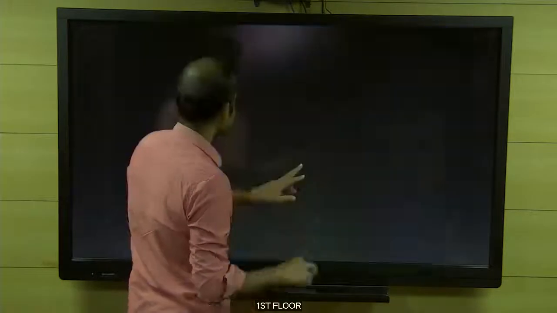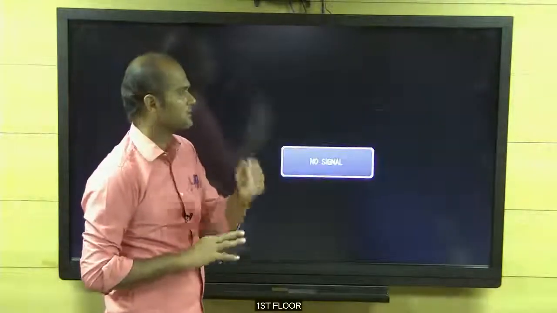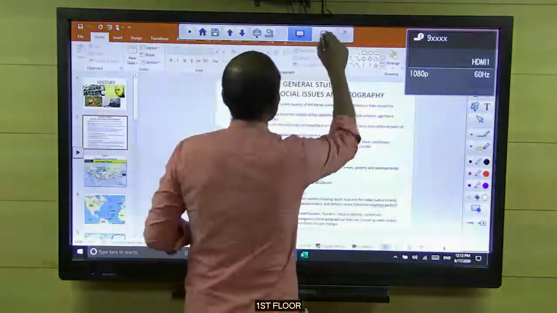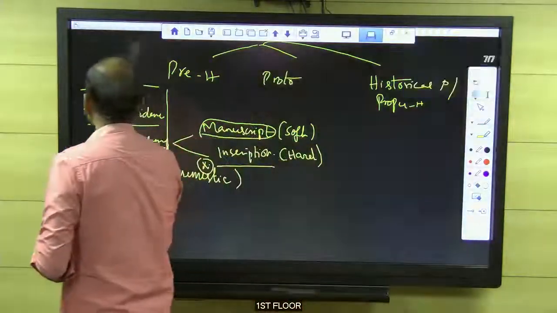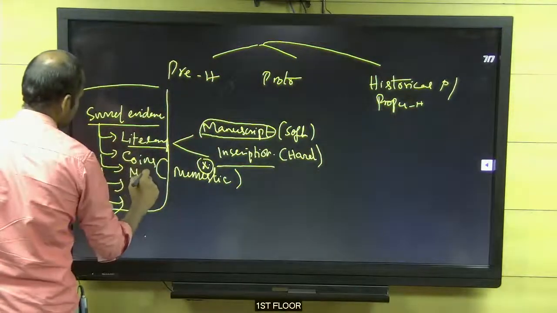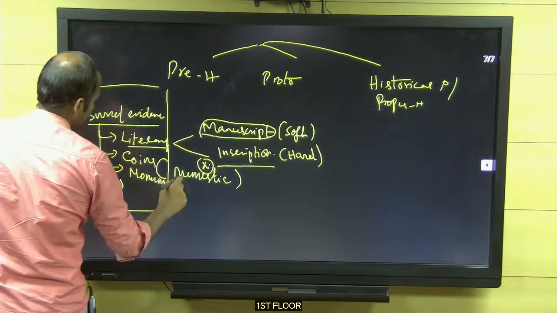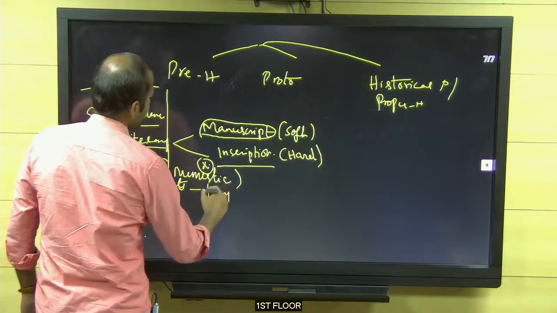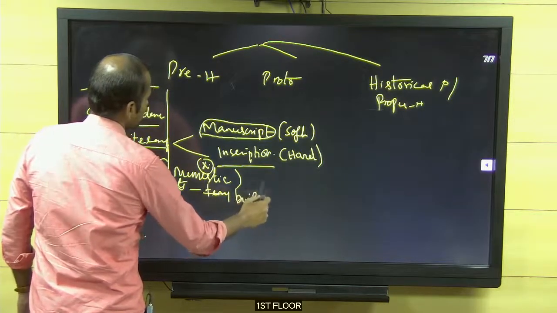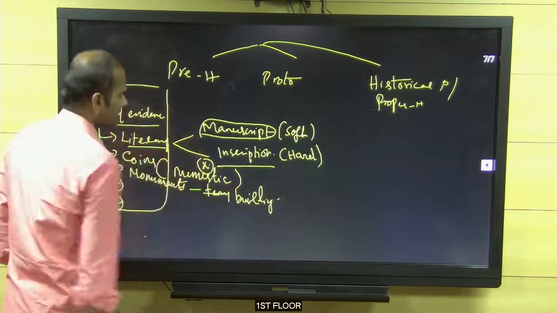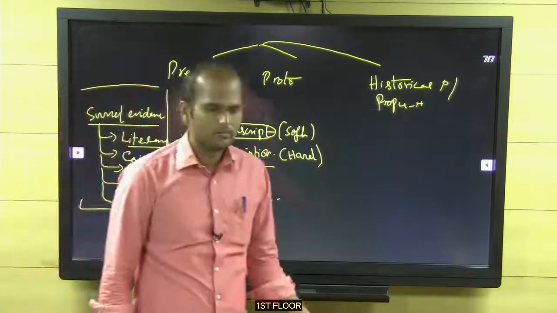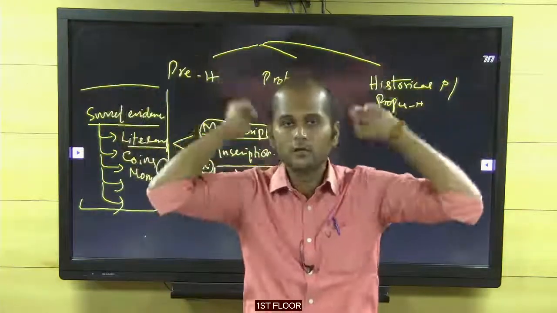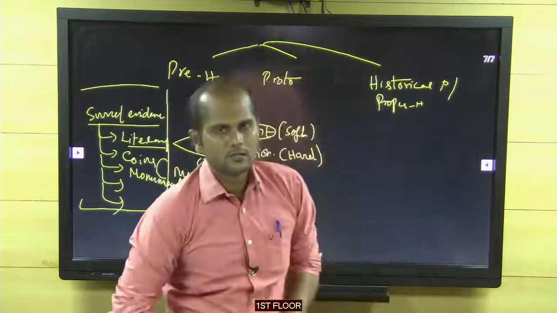The second source I mentioned is numismatics. Numismatics means the study of coins. Next, the third source. What is the third important source? It is monuments. Note it down. What are all the monuments? It may be a temple or simply a building. A building may be of any kind. It may be a temple, a mosque, a palace, a compound wall, or a house.